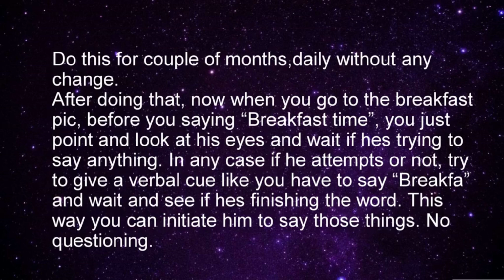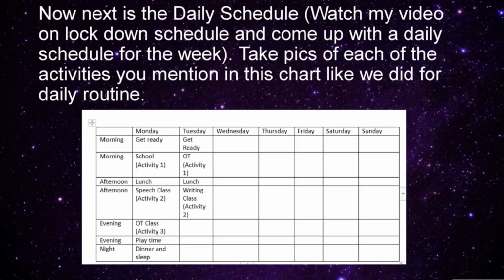So after doing that, when you take him to the picture for a breakfast time, before you say anything, point to the picture and wait and see if the child is trying to say anything there. Try to give a verbal cue like breakfast and try to wait, or give any gesture cue and see if he's trying to say the word. Even if he says or not, you just say the cue and then say the word and finish it off.